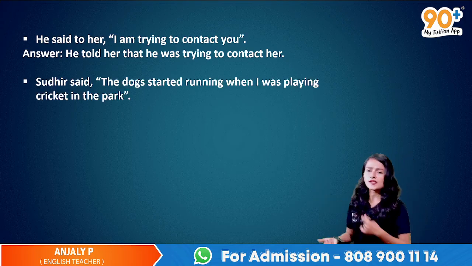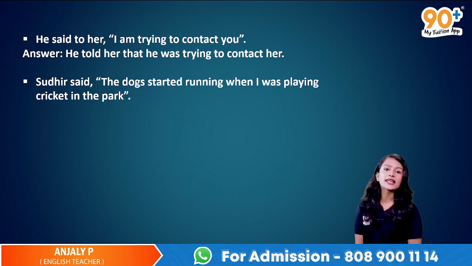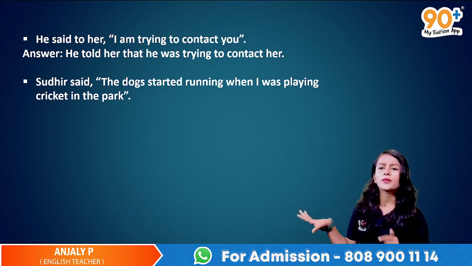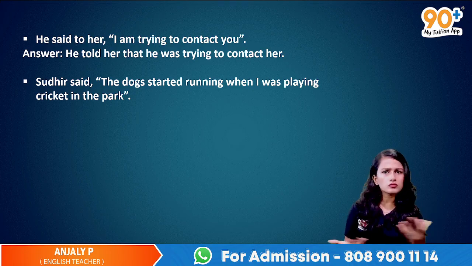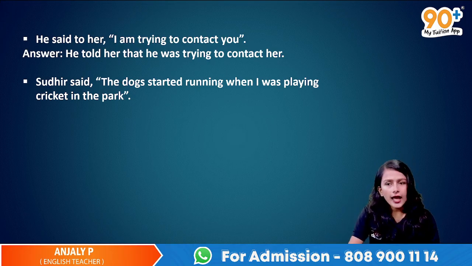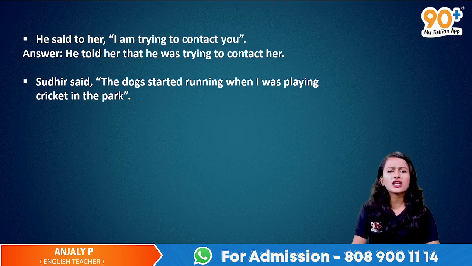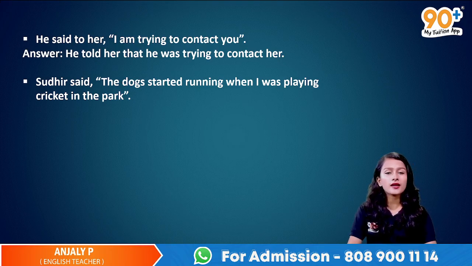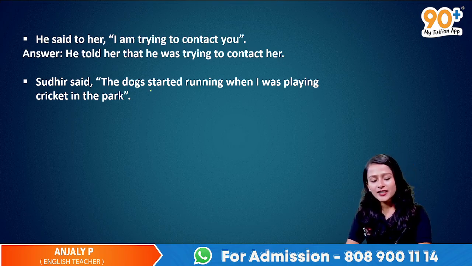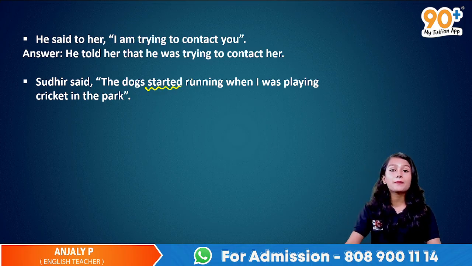Okay, and so, they said the dog started running when I was playing cricket in the park. Here we make changes. Look, how can we make the changes here? So they said that, we have to add the that everywhere. So they said that the dog started running. Should we make any changes in the dog? No, started running. The verb is here, right? The verb is here, and that is the past tense.